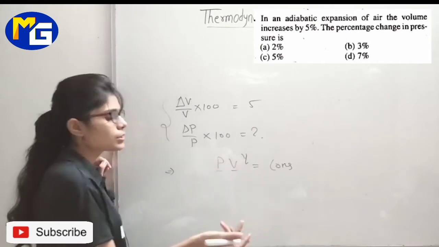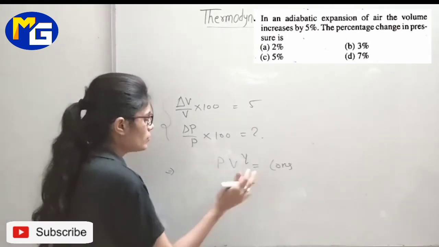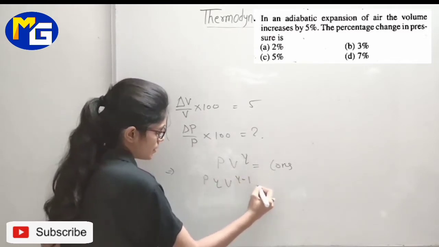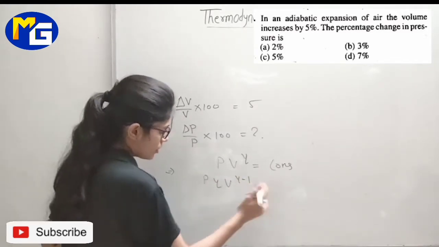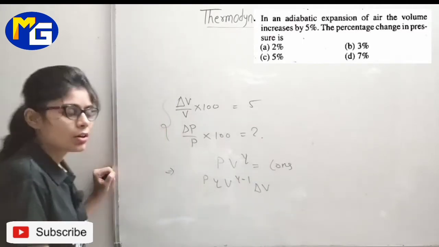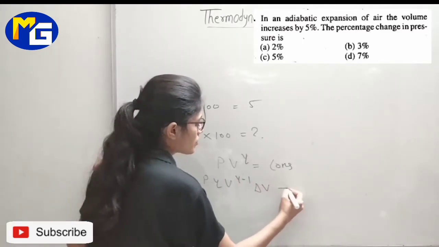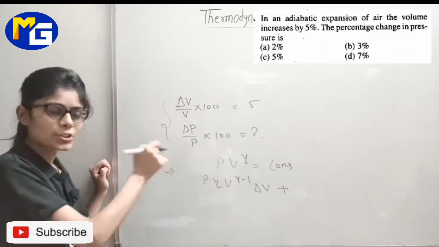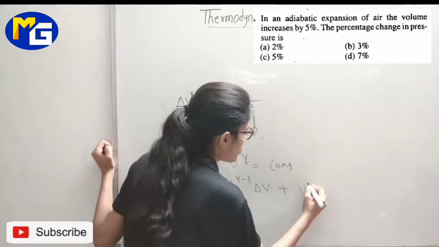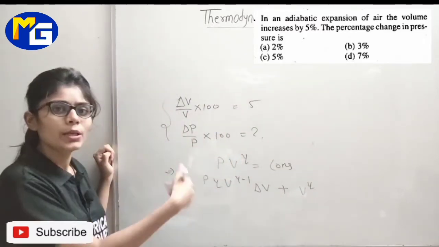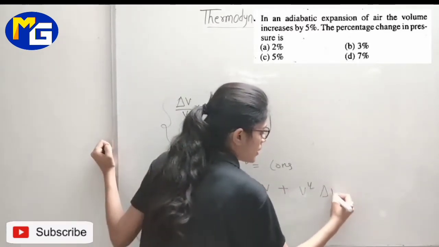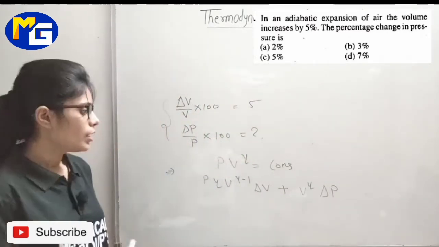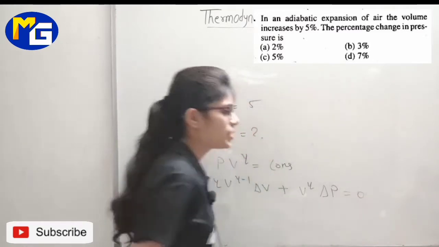There are two variables, so we differentiate twice. First keep P as constant: gamma V to the power gamma minus 1 times delta V, plus, differentiating with respect to pressure, V to the power gamma times delta P. The right side is constant, so it is 0.